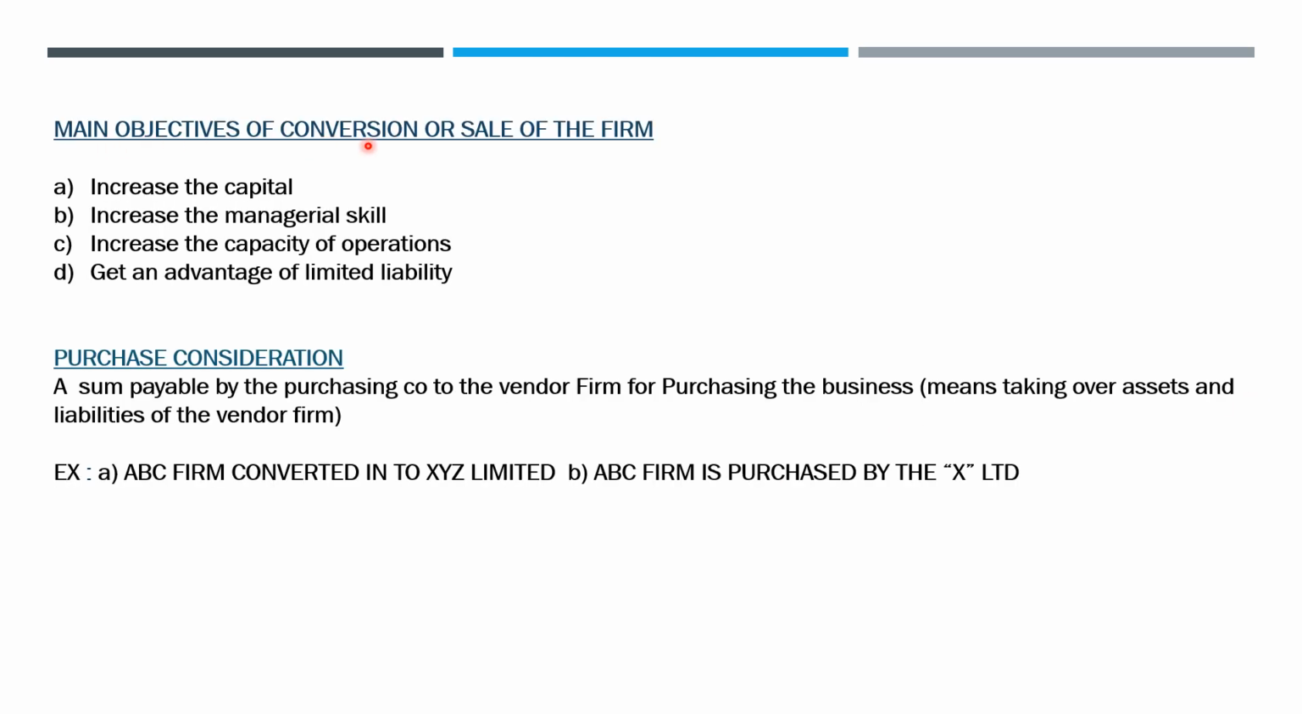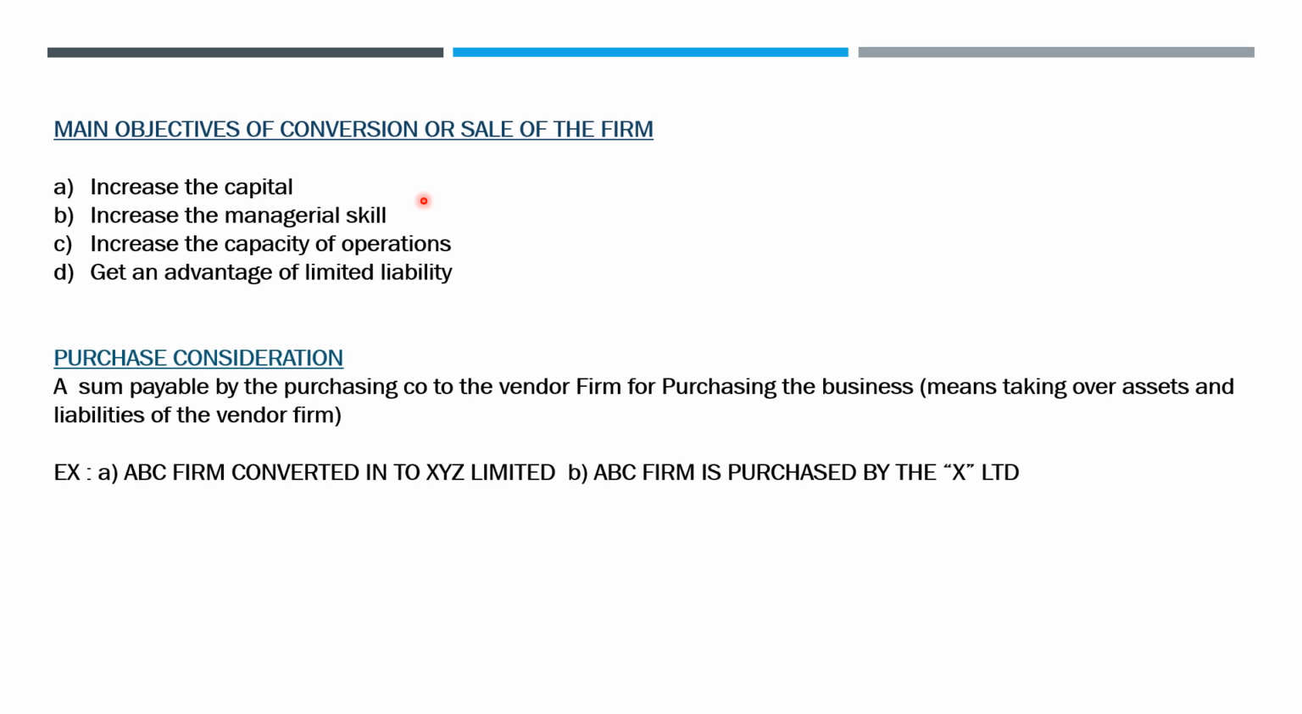Main objectives of conversion or sale of the firm are as follows. First one, to increase the capital. Second, to increase the managerial skill and to increase the capacity of operations, or to get an advantage of limited liability. Then the next topic is purchase consideration. So what do you mean by purchase consideration here? A sum payable by the purchasing company to the vendor firm for purchasing the business is called purchase consideration.